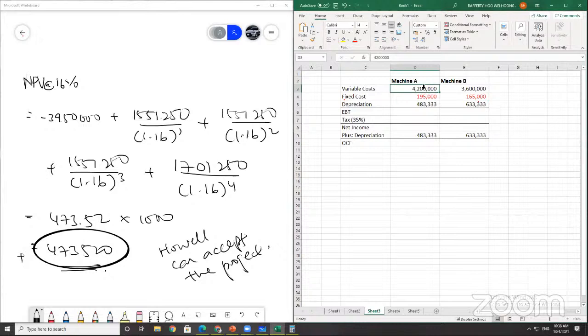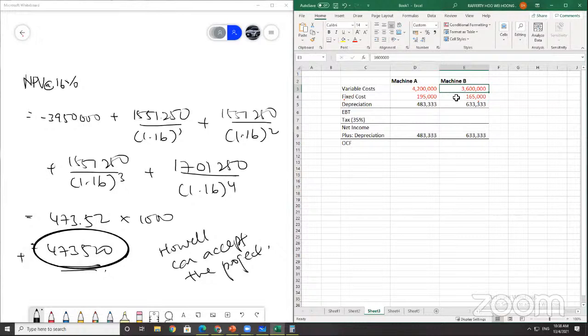For machine B, it's only 30% of sales, which is $3.6 million. This is how you get the variable cost: it is a percentage of the sales.